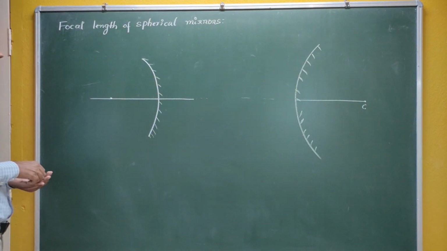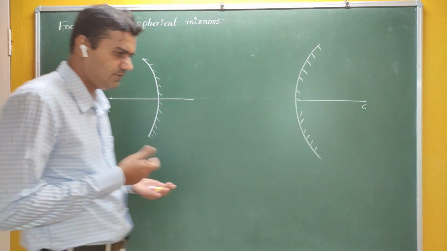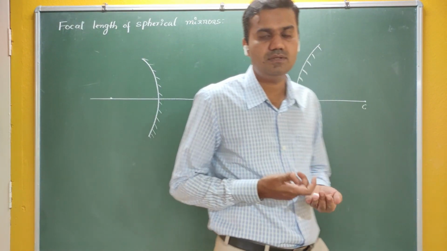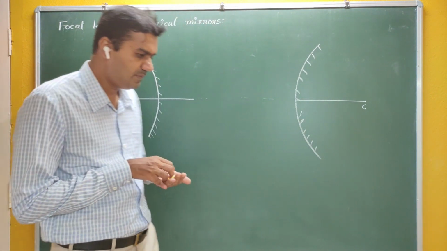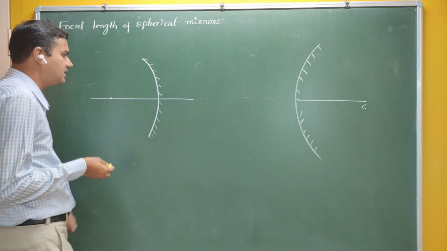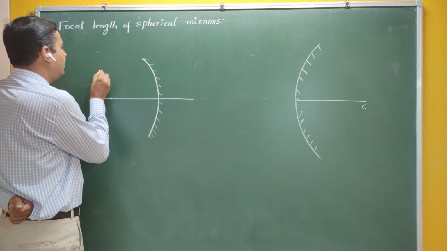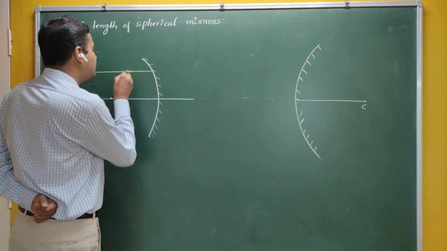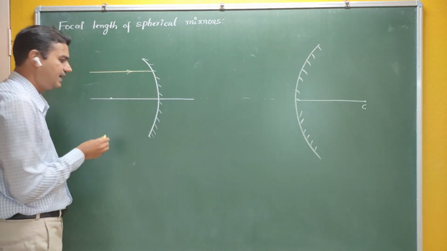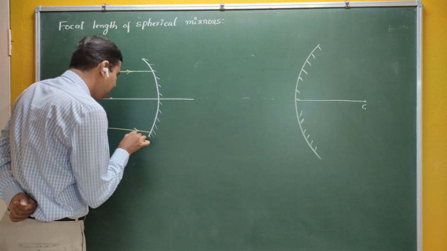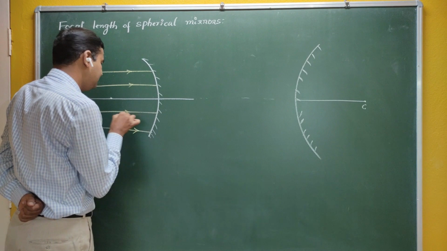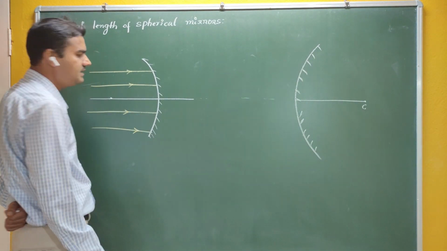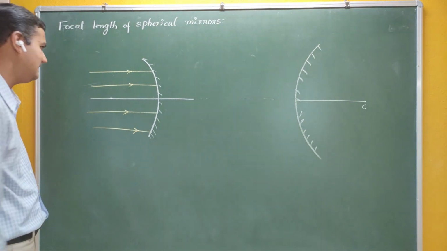See, what is meant by focal length? To study the focal length, first we have to introduce a physical term called principal focus. What is meant by principal focus here? Principal focus means, when a parallel beam of light, the beams which are parallel to the principal axis, and very near to the principal axis, making small angles with it, we also call them paraxial rays.